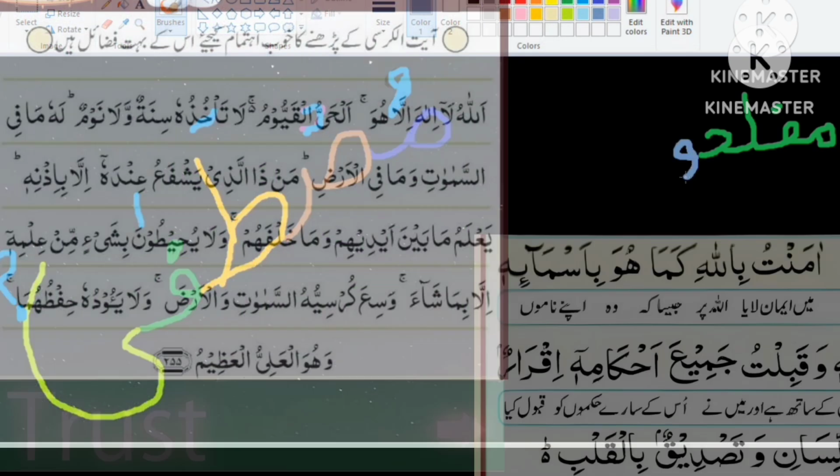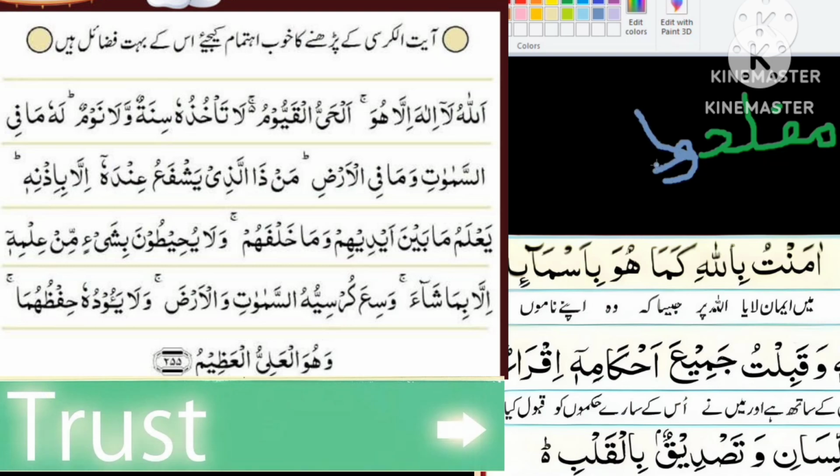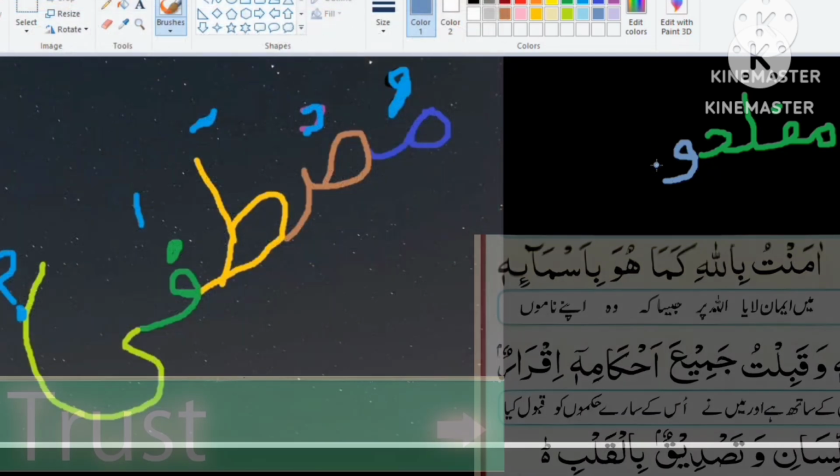Muflih is singular. It means one successful person. Then we add, because I'm not